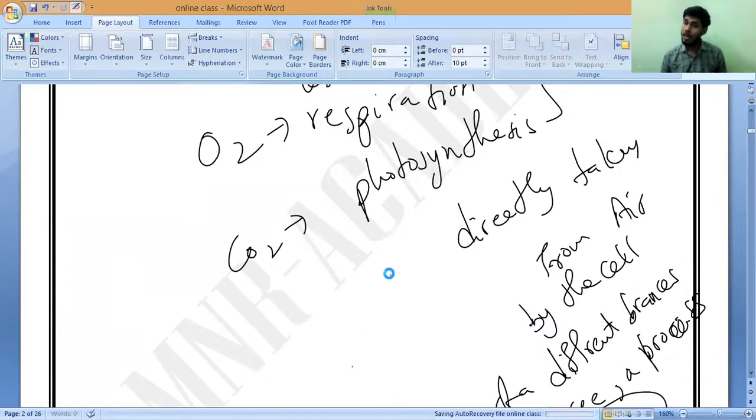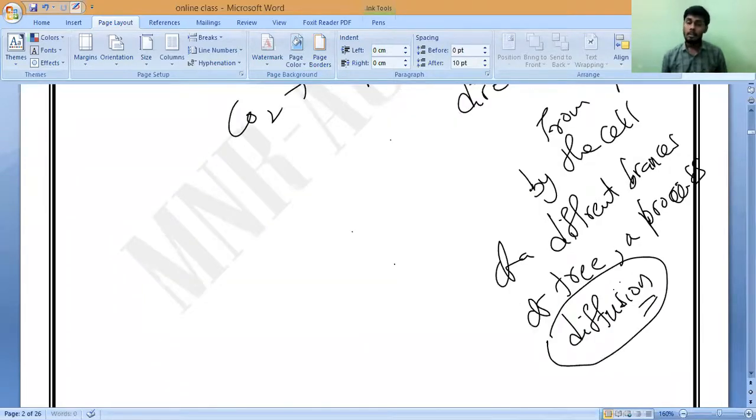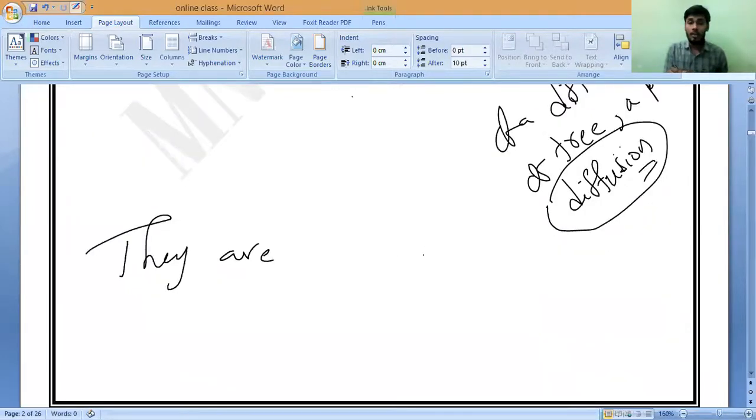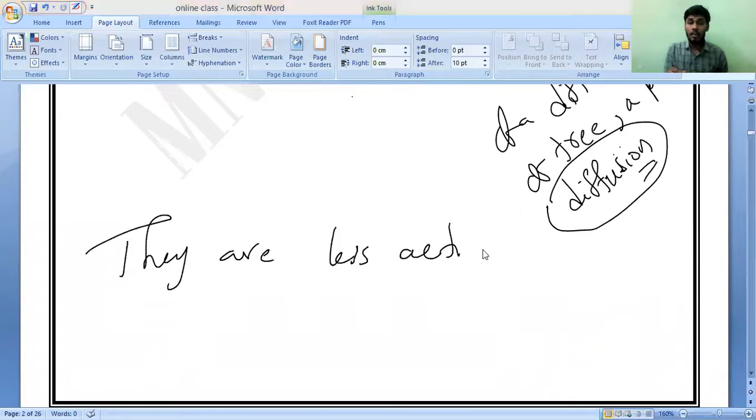What is the reason behind? Because they are... Plants are less active than animals. That is the reason behind it. This is what the new pattern-based question papers need: a questioning mind. At each and every stage, we have to question something. What is happening? Why is it happening?